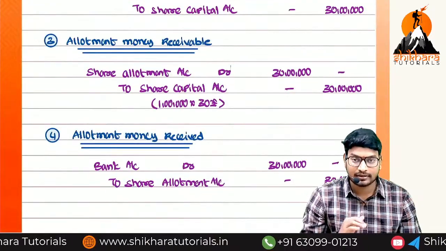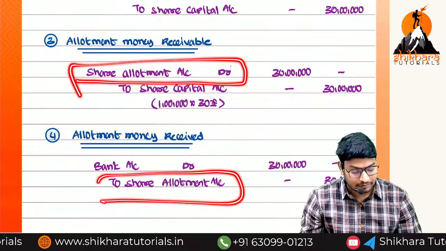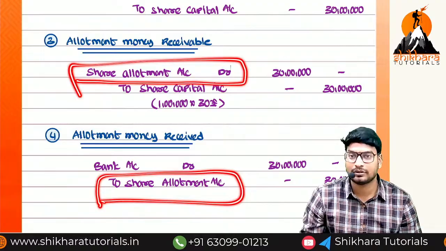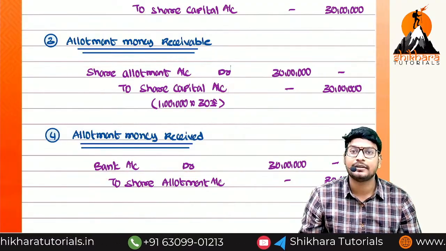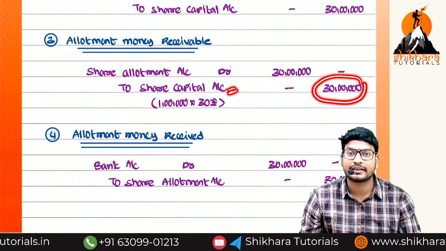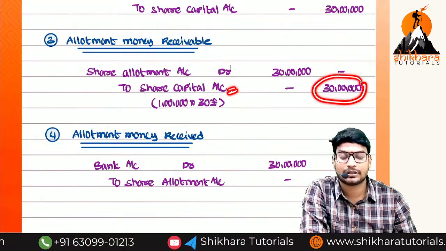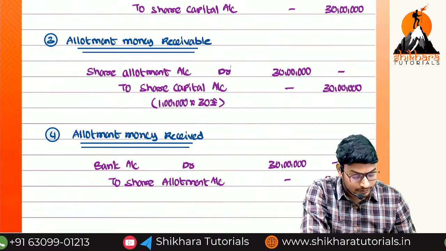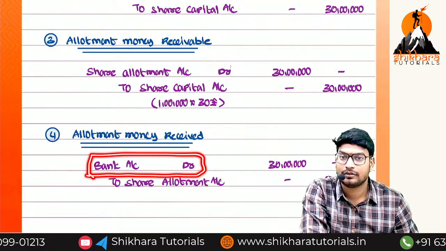When coming to the third one, same. Share allotment account debited and share allotment account credited. There is no share allotment account in our books of accounts because we have closed it. And which accounts are still open? Share capital account and bank account. Share capital account is once again debited or credited? Credited. Before also we had which balance? Credit balance itself. The total credit balance of share capital is equal to how much? 60 lakhs. And the total debit balance of the bank is equal to how much? 60 lakhs. Are you getting it or not?